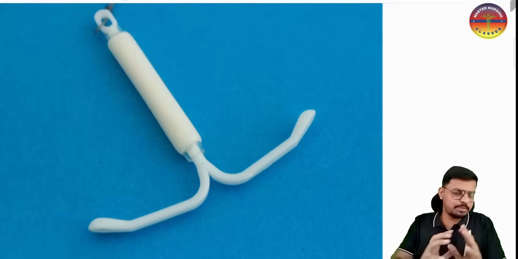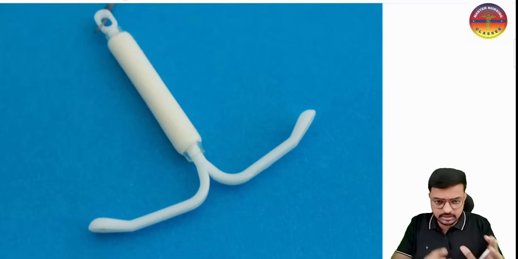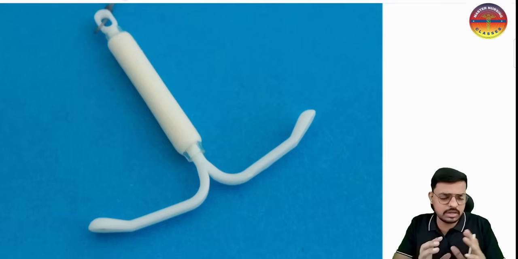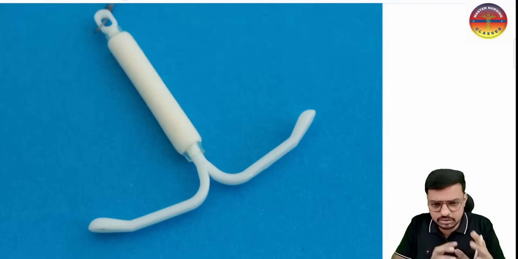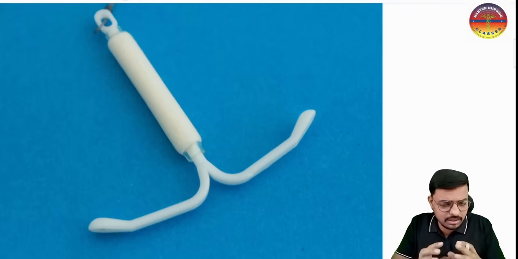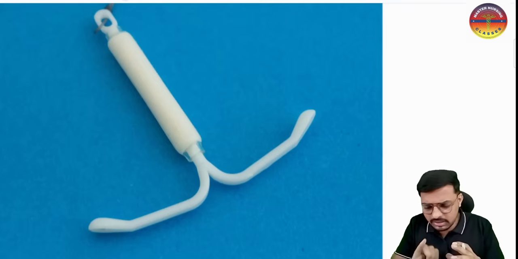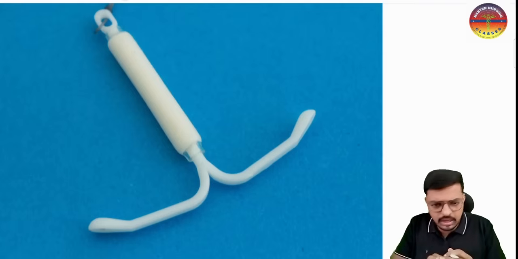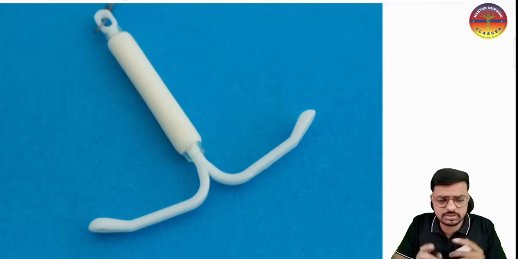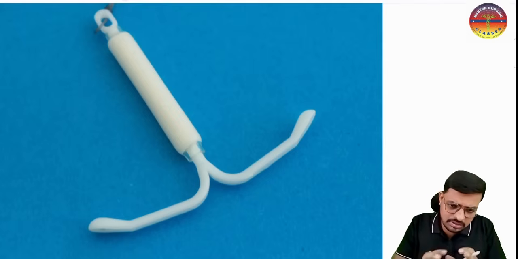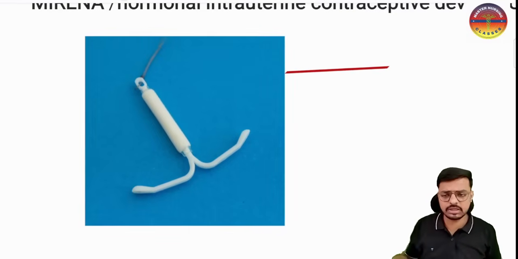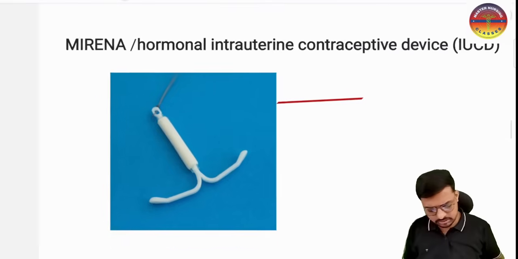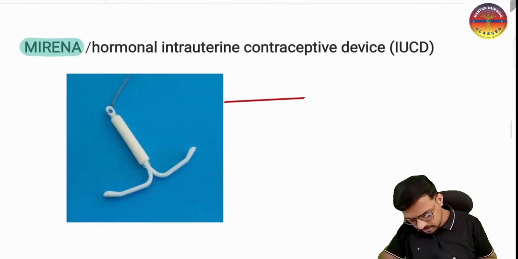The plastic one is the first one, that is the first generation IUCD. I have given the example of the double S shaped intrauterine device, the Lippes loop, that is the most important one. And the second one is the copper devices, the second generation we have discussed, in which we have the copper T and the multi-load. And in the third generation, these are the third generation images you are seeing. So this is the hormonal IUCD. Okay, so first generation is the Lippes loop, second generation is the multi-load and the copper T380, and the third generation is the hormonal. This hormonal IUCD we also call the Mirena.